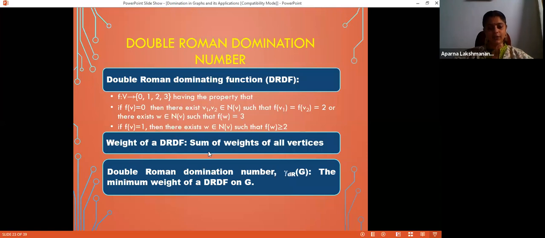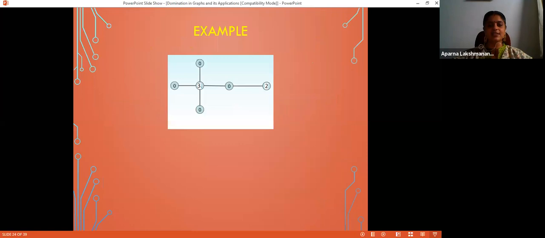And the weight of a DRDF is the sum of weights assigned to all vertices, and the double Roman domination number, denoted by gamma_dr of G, is the minimum weight of a DRDF on G. Let us take the same example. I just replaced 2 by 3 and 1 with 2.